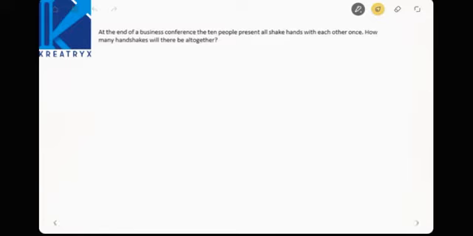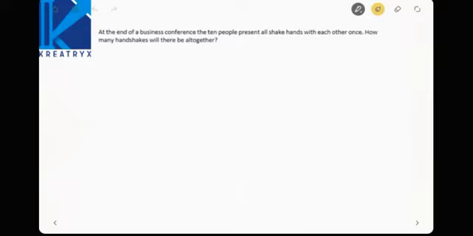At the end of a business conference, the 10 people present all shake hands with each other once. How many handshakes will there be altogether? See here, this is an easy question, right? How can you find this out?